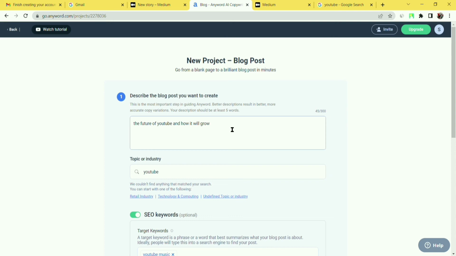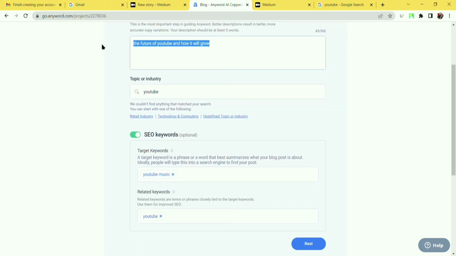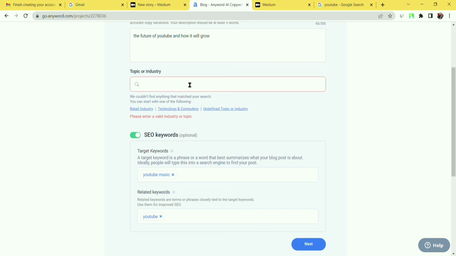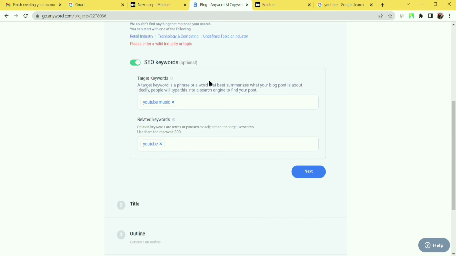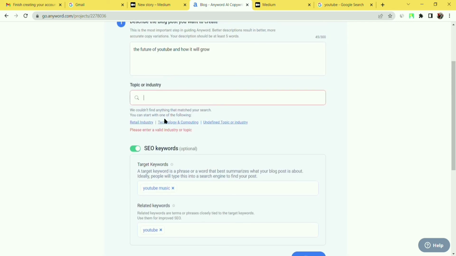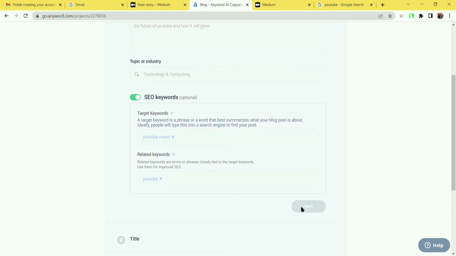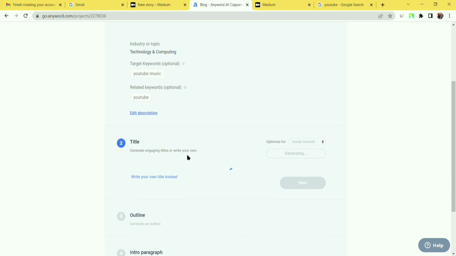Okay, I have given the words and click on next. We can also cut it. So topic or industry, at this option you can choose technology and computer and click on next. The AI option is optional, but you can use it.